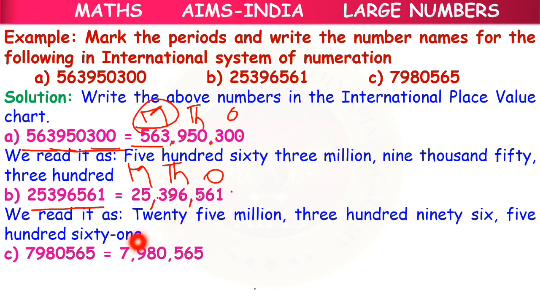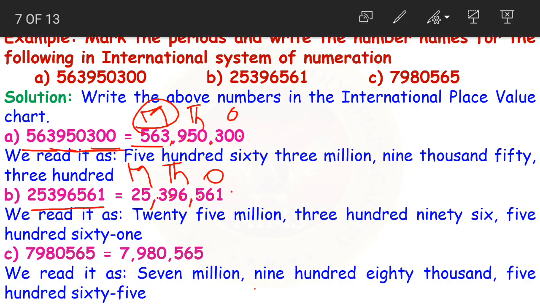Now try reading this last number. You can pause the video and try reading the last number and then check how I read it, and you can check automatically whether you have read the number in the correct way or not. The last number, again we put commas after every 3 digits. We have 3 periods here, ones, thousands and millions.